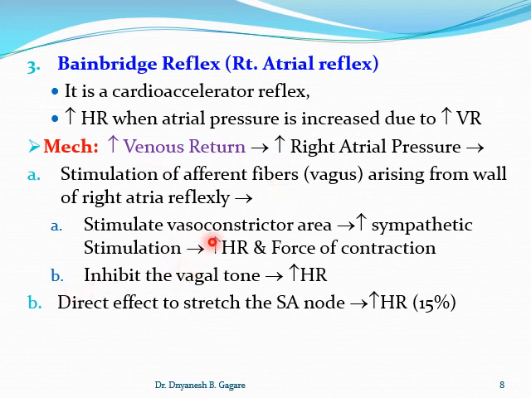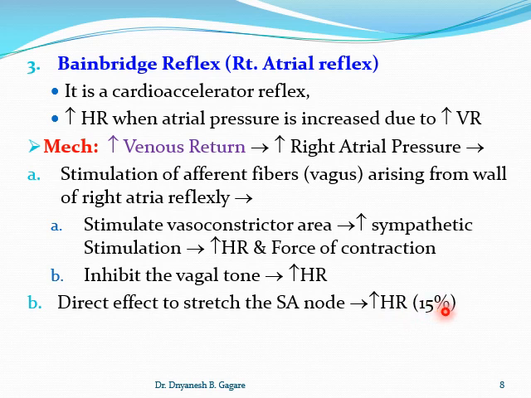Now, in addition to that, 15% of the heart rate increase is due to direct stimulation of the pacemaker, that is the SA node. With increased venous return, there is more accumulation of blood, which means there is direct stretching of the SA node, and this leads to an increase in heart rate.